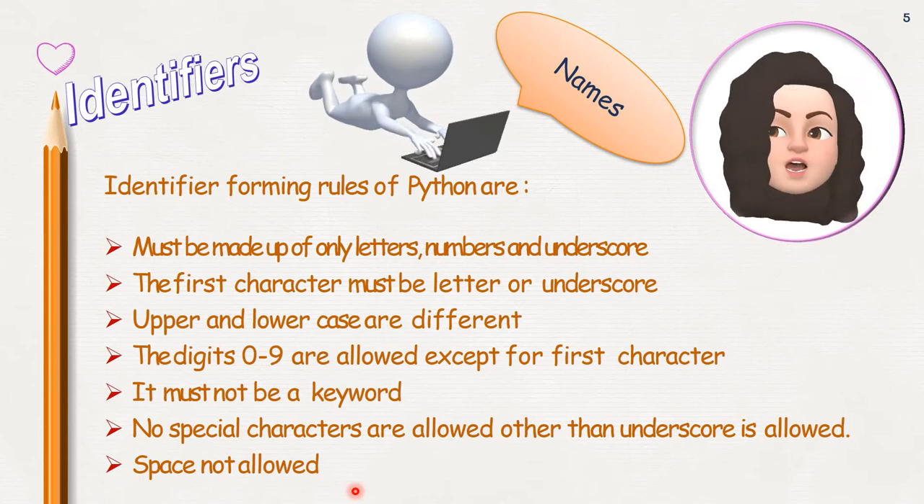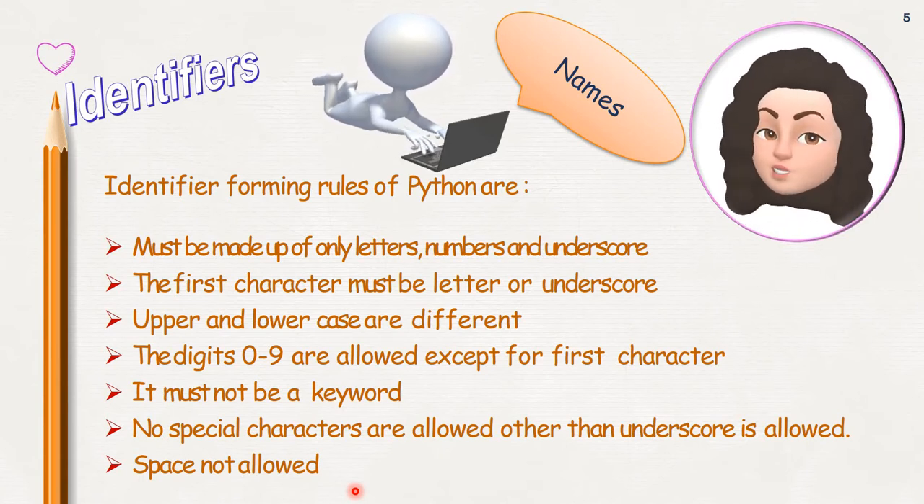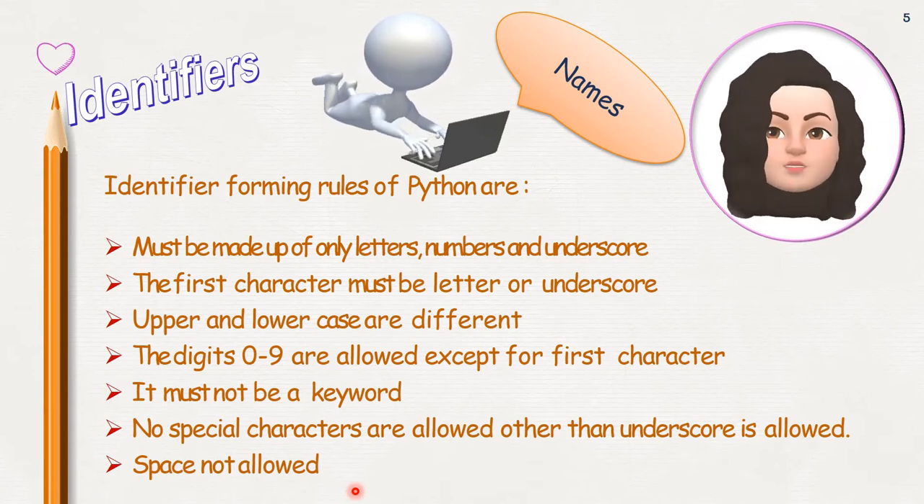I repeat, identifiers must be made up of numbers, alphabets, and underscore. The first character should be an alphabet or an underscore, and you can have digits in your identifier name, but it should not begin with a digit. You cannot have a keyword as an identifier name. Special characters are not allowed except underscore.